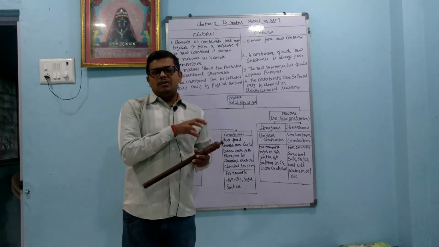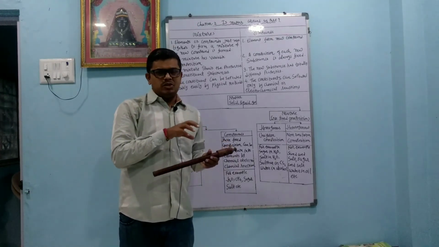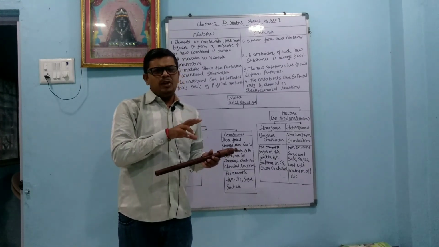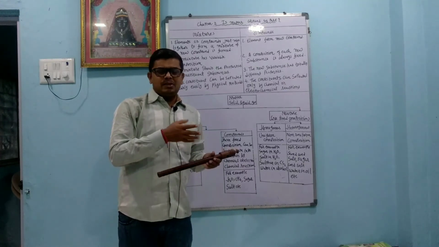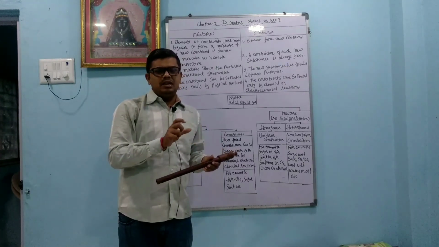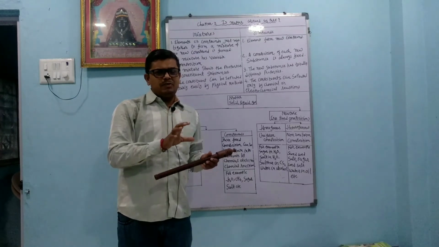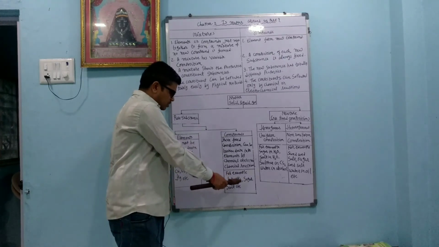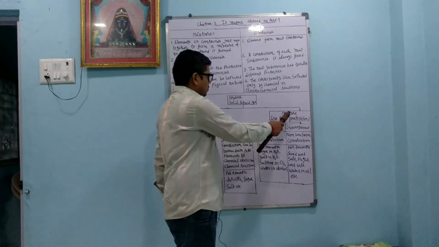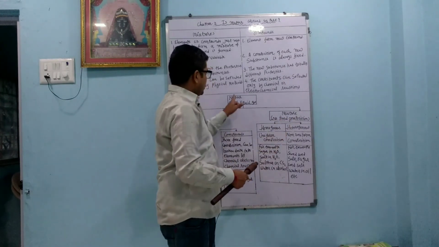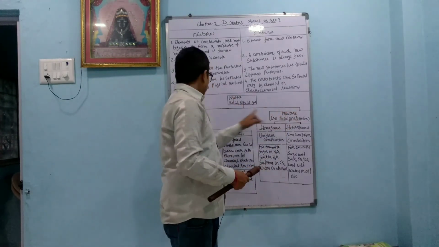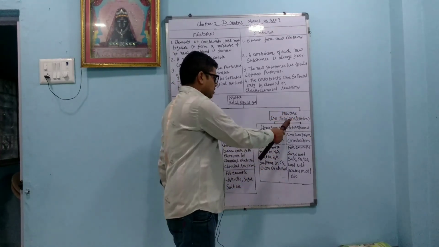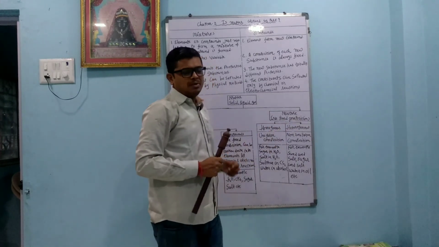etc. We know that a compound has a fixed composition, like Al2O3, aluminium oxide: aluminium 2, oxygen 3. Or potassium chloride, KCl: K is 1, Cl is 1. So their compositions are fixed, and they are separated by some chemical reaction or electrochemical reaction. Mixture has no fixed composition. Now you can see that in matter, one category is mixture and the other category is pure substance. Mixture means other impurities are present. With no fixed composition, mixtures are divided into homogeneous mixture and heterogeneous mixture.